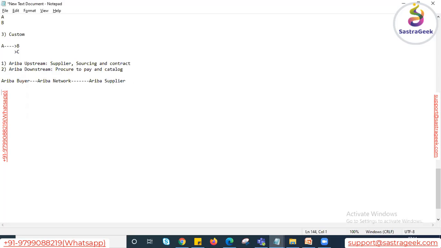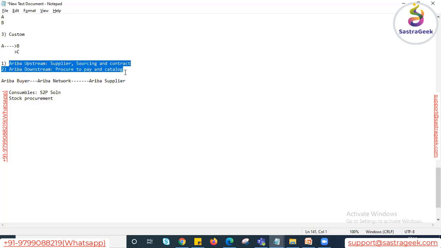From the business perspective, there are two types of procurement. One is consumables, and the second is stock procurement. For consumables, Ariba supports this S2P solution, which is the S2P solution we were talking about.